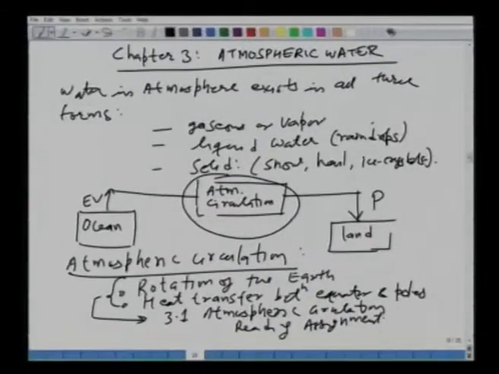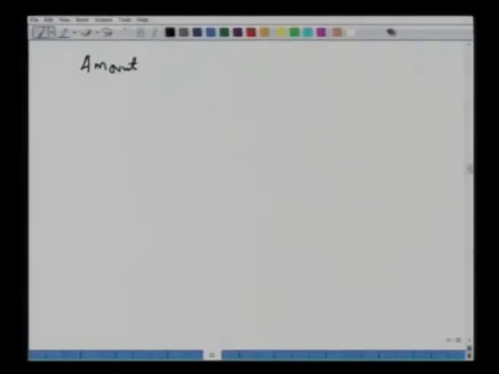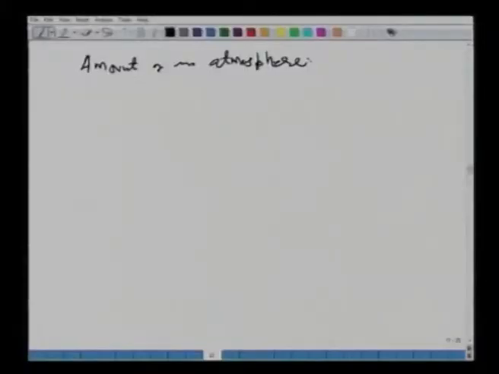Moving on, the amount of water in the atmosphere is extremely tiny. It is a very small quantity as a fraction of the total quantity of water available on planet Earth. The estimates tell us that it is less than 0.001% of the total water on Earth.